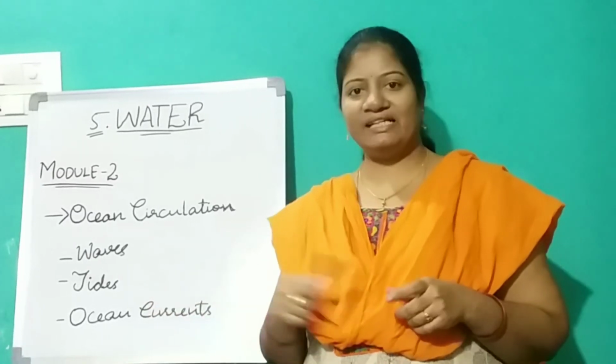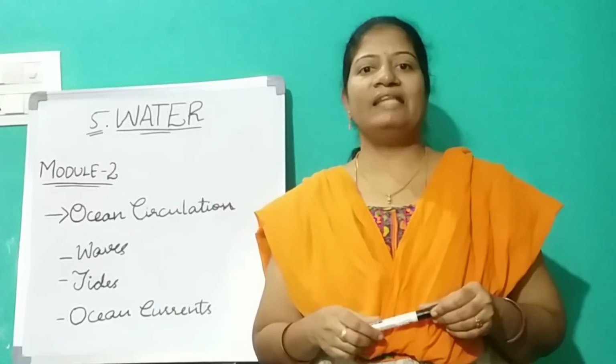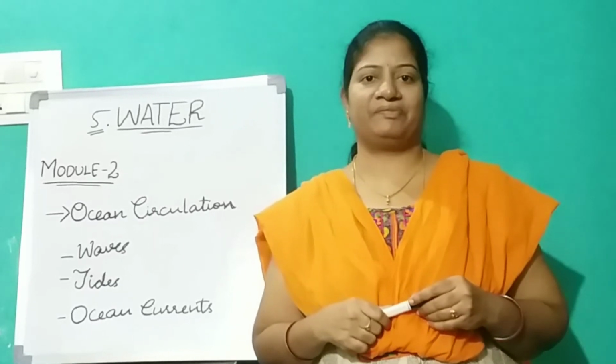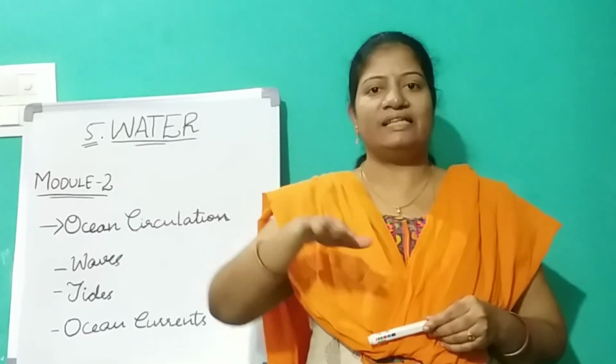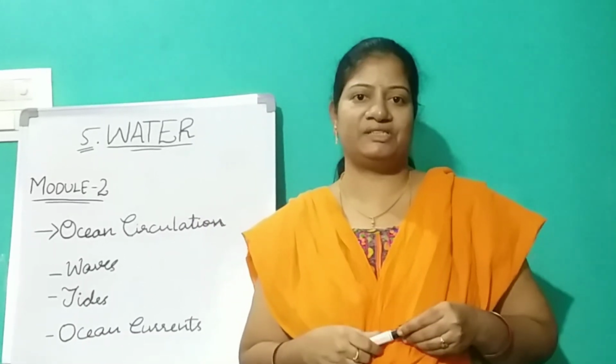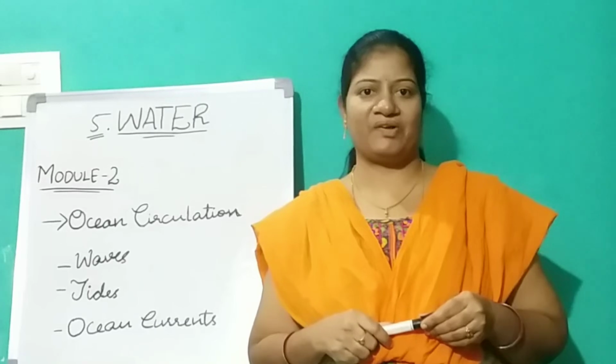So in that, the first one is waves. In waves, we first discussed what a wave is. Okay, the rhythmic movement of the water on the surface of the oceans or seas is called a wave.